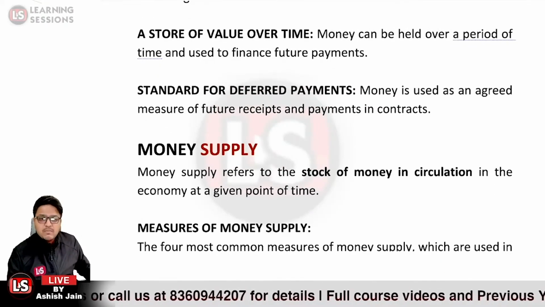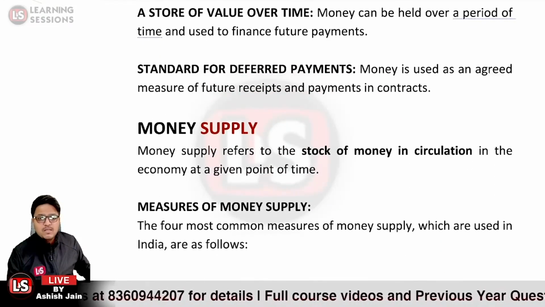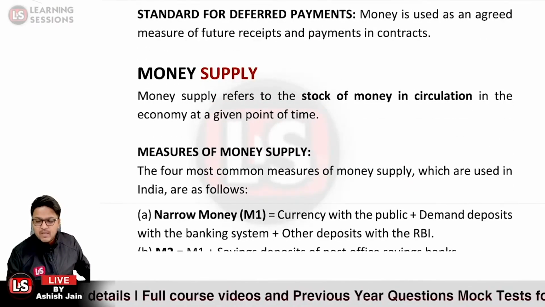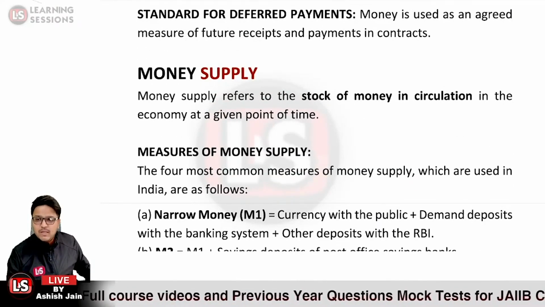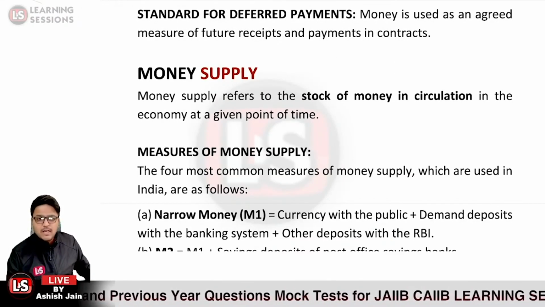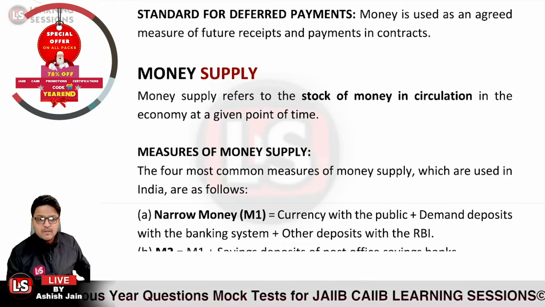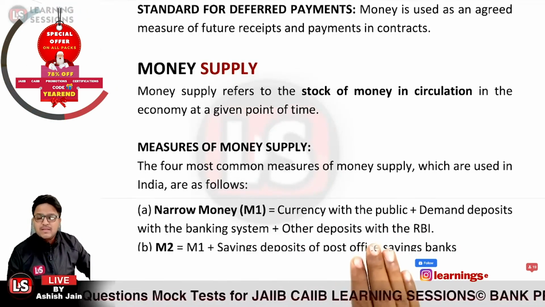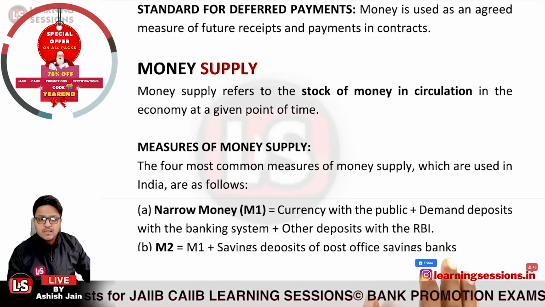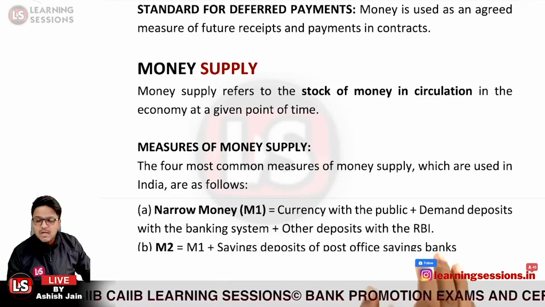Measures of the money supply: the four most common measures are M1, M2, M3 and M4. M1 is said to be the narrow money, and M3 is said to be the broad money. When we talk about narrow money, what are its components? First, currency with the public, and secondly, demand deposits with the banking system. Now what is a demand deposit?